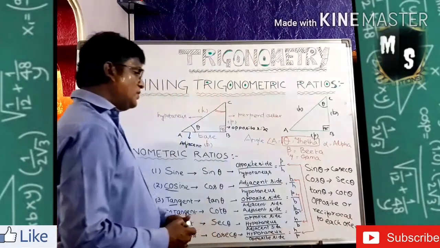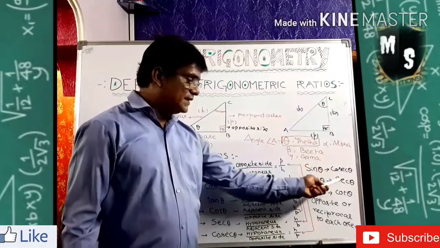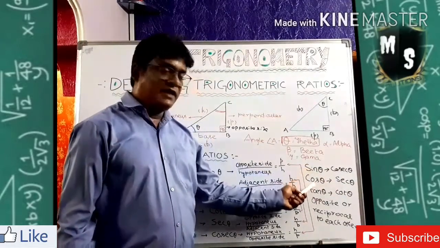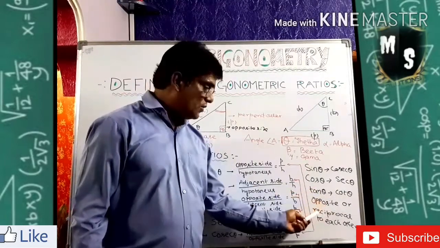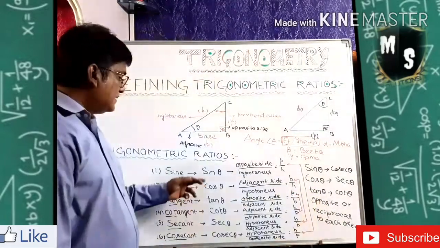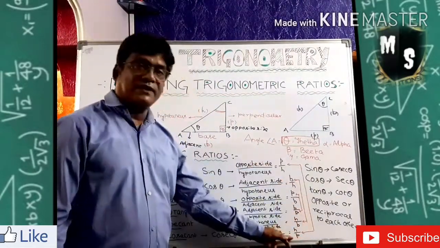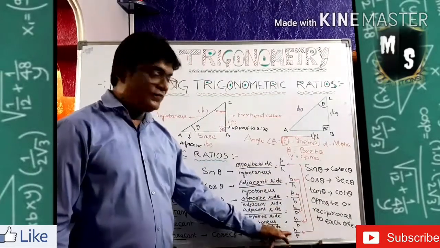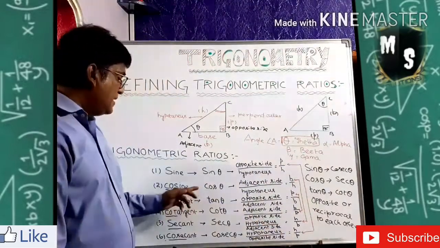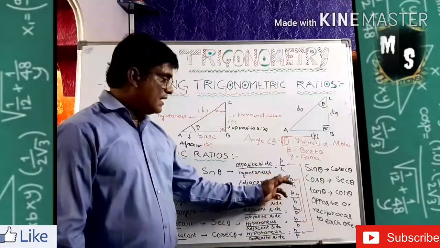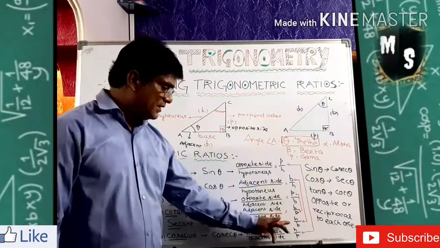Understood now? What I wrote? Sine's opposite is cosec. Cosec's opposite is sine. Cos's opposite is sec. And sec's opposite is cos. Tan's opposite is cot. Cot's opposite is tan. Then I wrote here opposite or reciprocal to each other. Definitely sine is the relation between P and H, so definitely sine's opposite is cosec. The relation is H by P. Here it is P by H. Here it is H by P. Similarly, cos theta is B by H, and the relation with sec is H by B. B by H, H by B. What is that called?